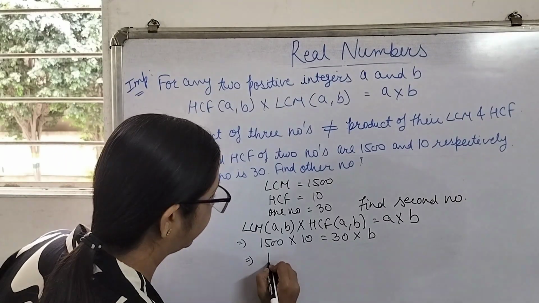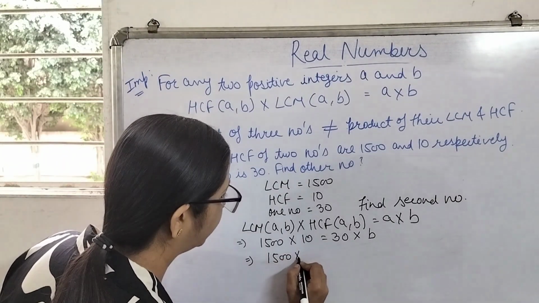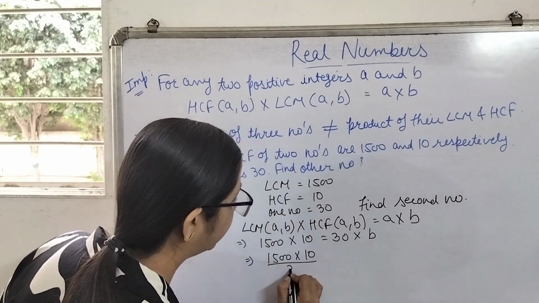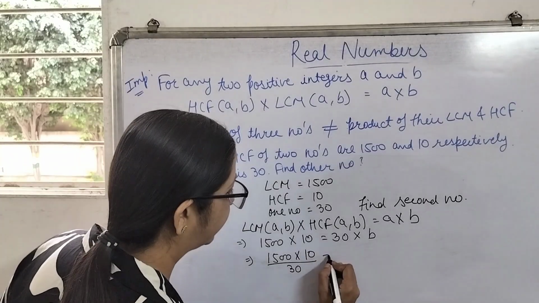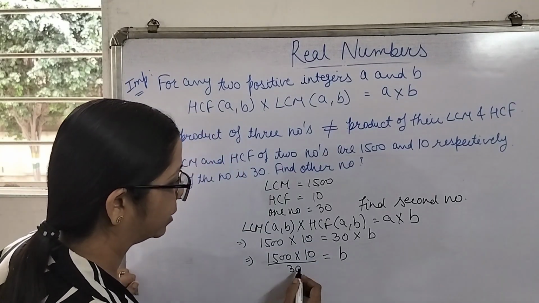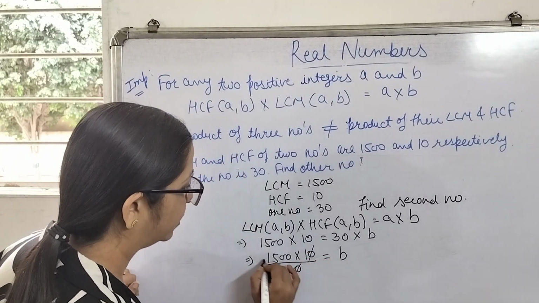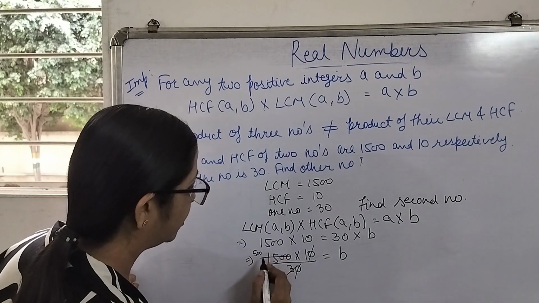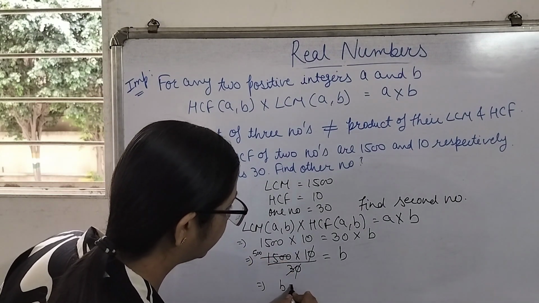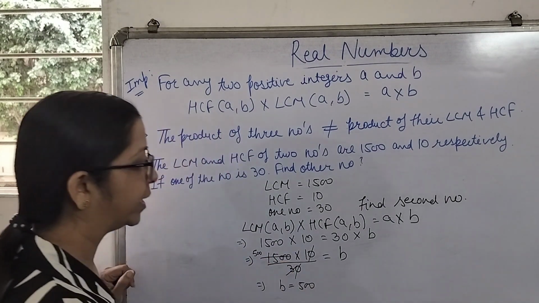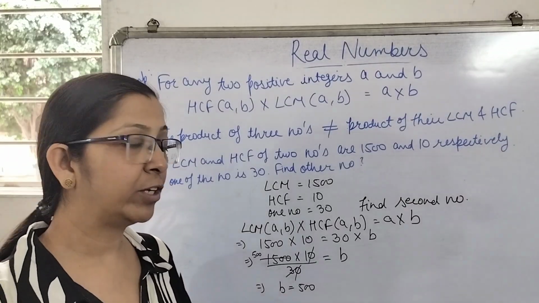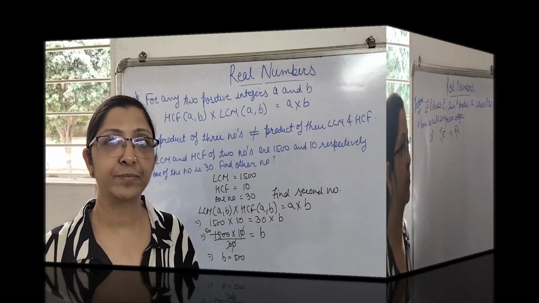So from here we can say that the value of another number, that is value of B, will be 1500 multiplied by 10 divided by 30. 10 10 cancelled, 3 5s are 15, so another number is 500. So we can say that the second number will be 500.